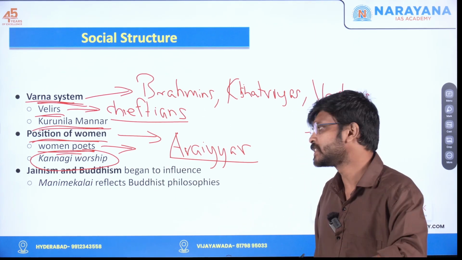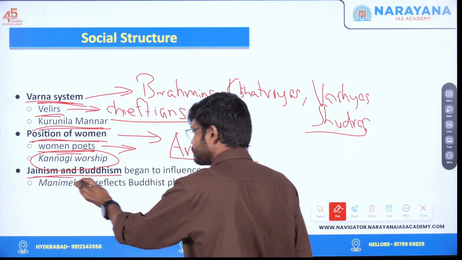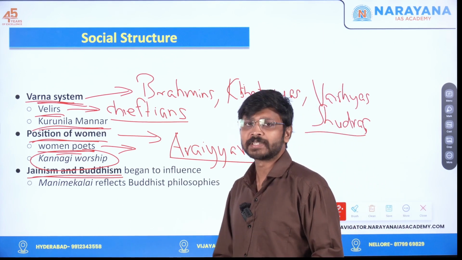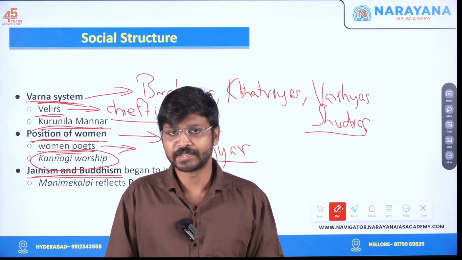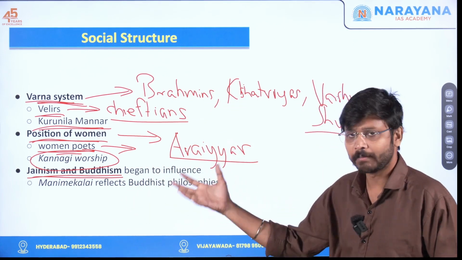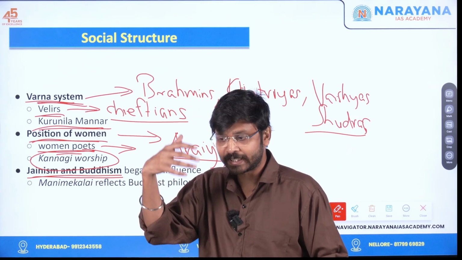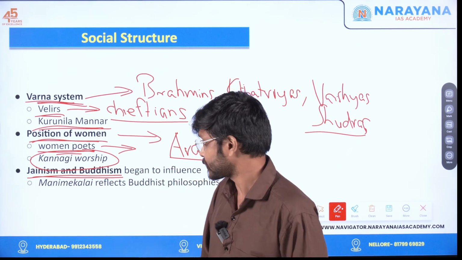And coming to religion, Hinduism was there, but during this period, Jainism and Buddhism became prominent. I already mentioned that Silappadigaram was written by Ilango Adigal, who was a Jain monk. So Jainism was very much popular, and also Buddhism. Manimekalai was written by Sattanar, who was a Buddhist monk. So obviously, in that particular book itself, we can see references to Buddhism also.